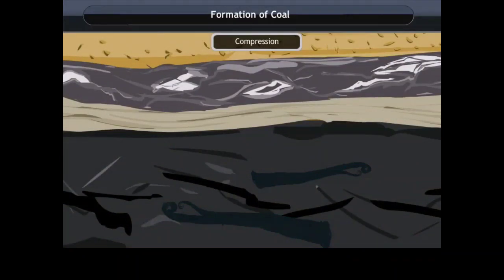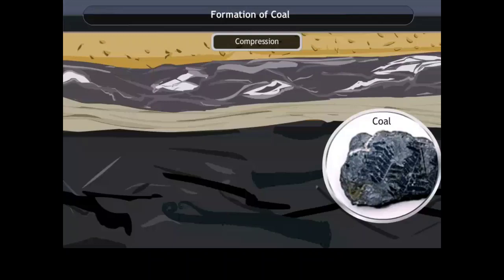The weight of the layers compressed the peat and made it hard. Pressure, heat and movement of layers combined to change the deposit into coal. As coal contains mainly carbon, the slow process of conversion of dead vegetation into coal is called carbonization. It is as hard as stone and is black in color.